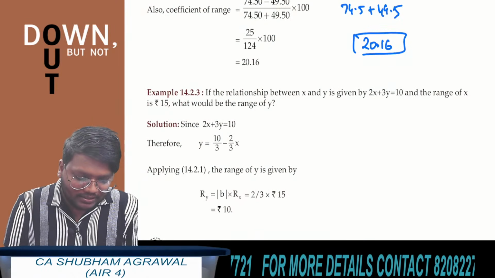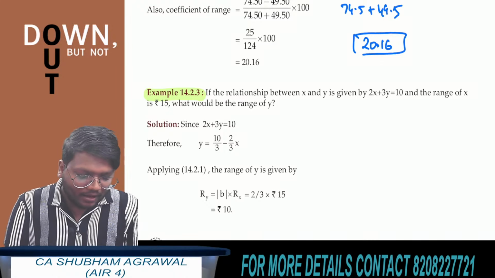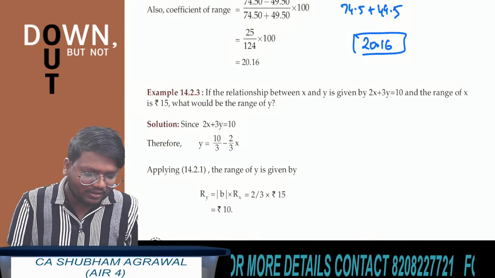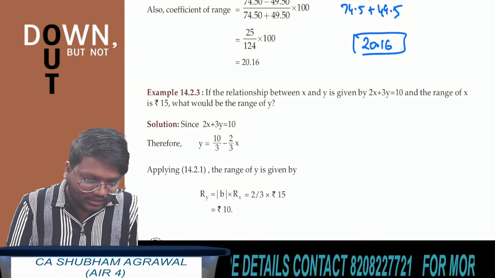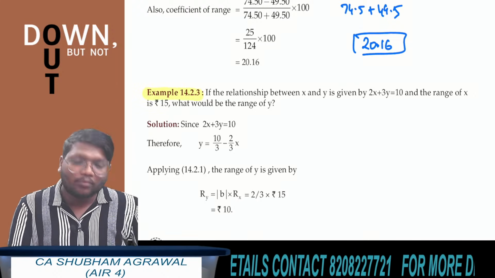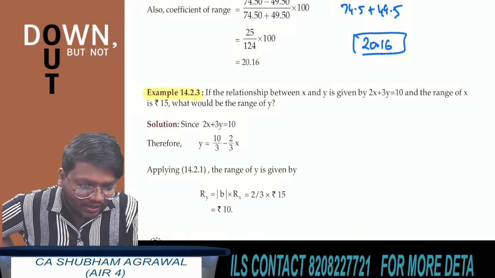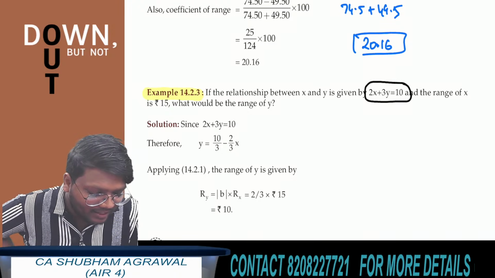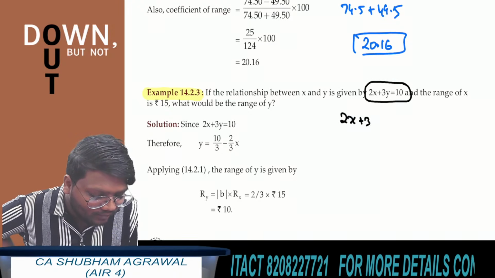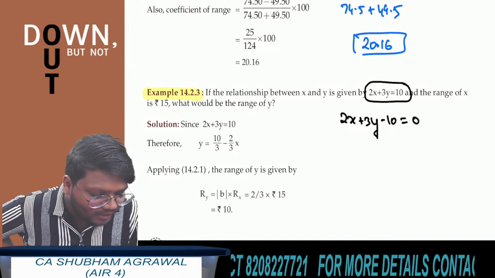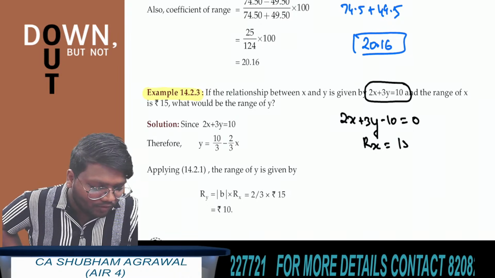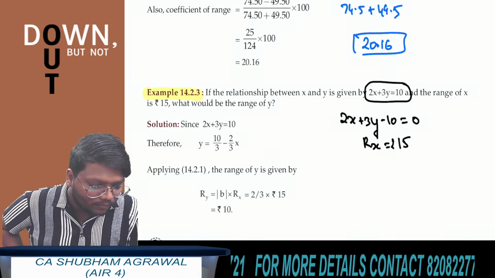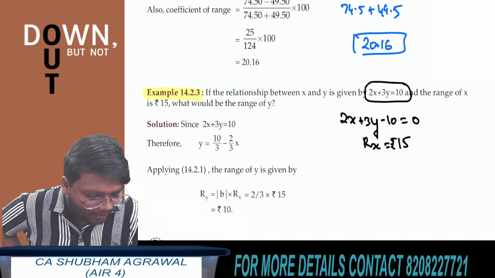There is one more example. I have already taken many examples based on this, so I am ignoring it. Or if you want, quickly solve this and tell me the answer for example 14.2.3. They have given us the relationship between x and y, that 2x plus 3y is equal to 10. Or you can write it as 2x plus 3y minus 10 equals 0. Range of x is also given, which is 15 rupees. You have to find range of y.